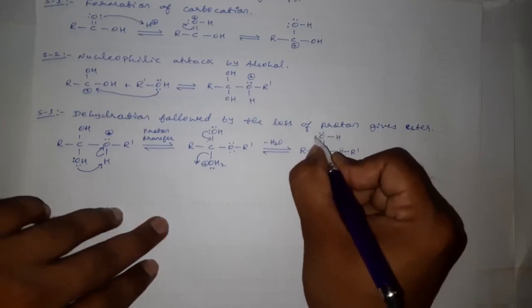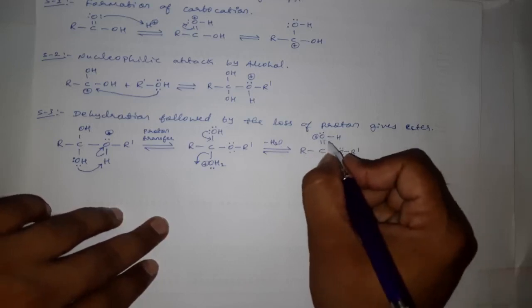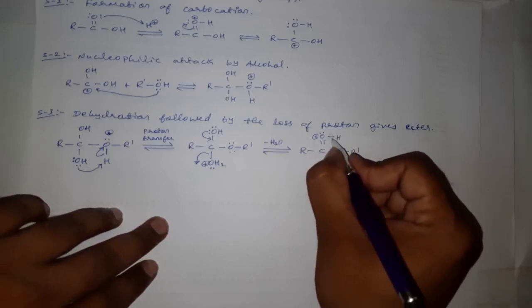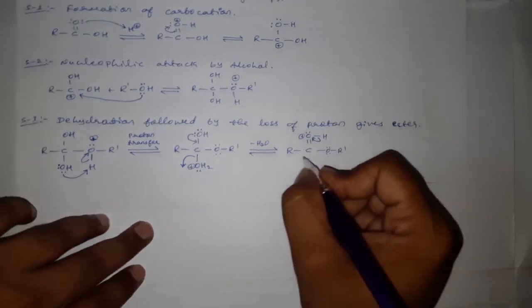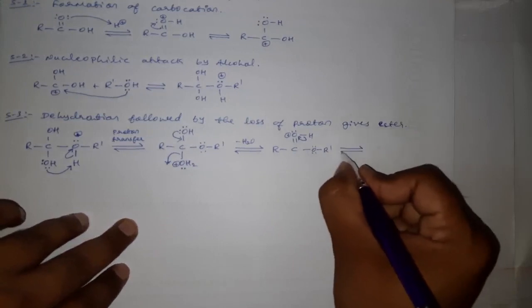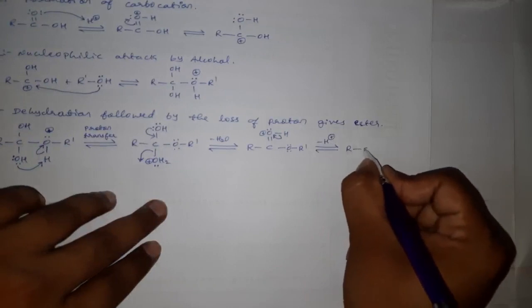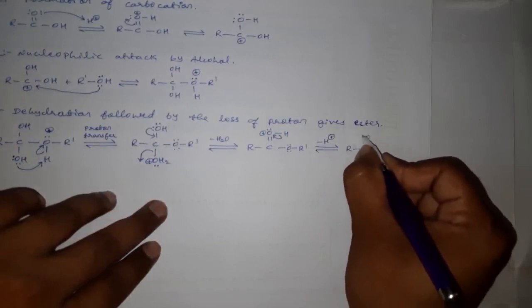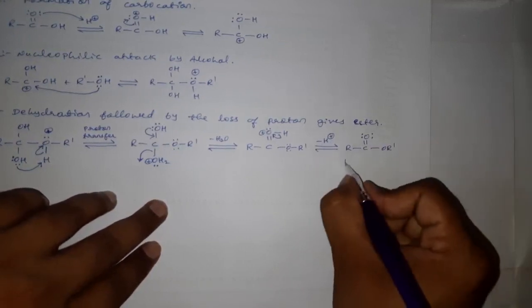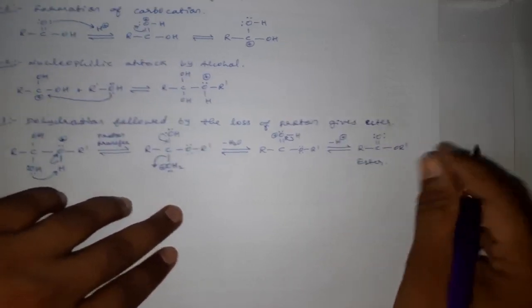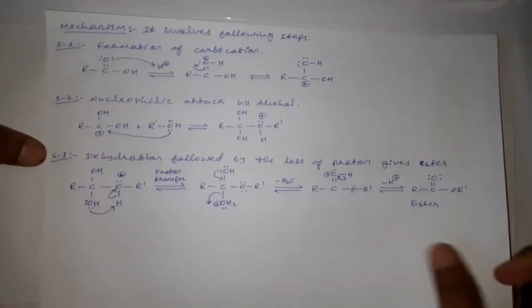And here this oxygen with 3 bonds becomes unstable and gets a positive charge, and this oxygen being more electronegative will now drag this bonded pair of electrons towards itself, and loss of proton takes place here, which results in the formation of R-C double bond O with 2 lone pairs of electrons and O-R'. This is what? Ester.